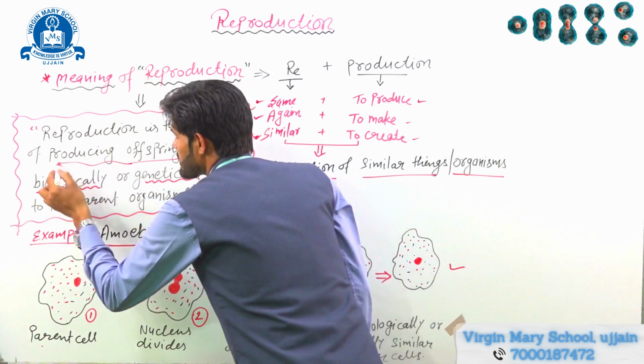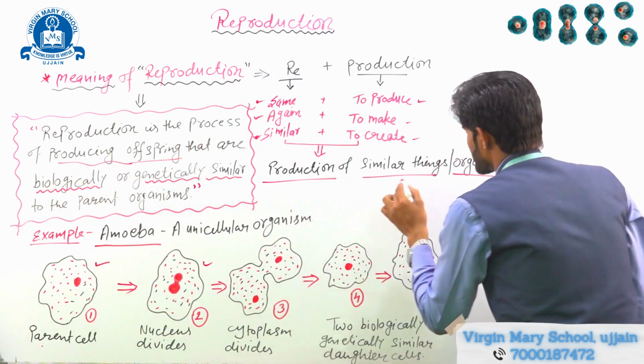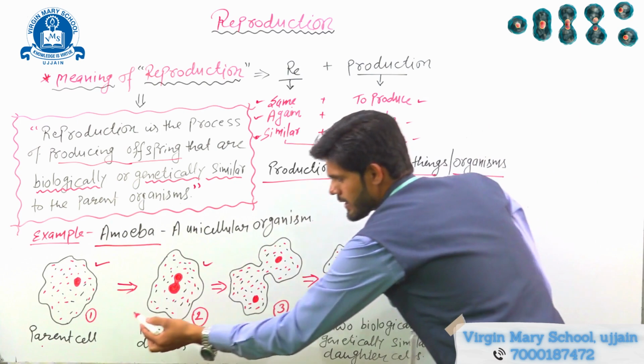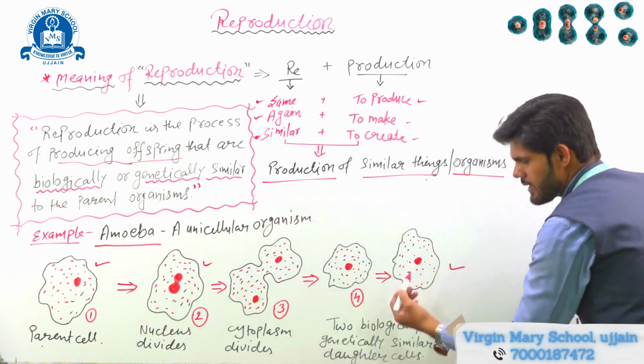Producing of offspring, we can say production of similar things or organism. So you can see this is the parent cell, this is the daughter cell.